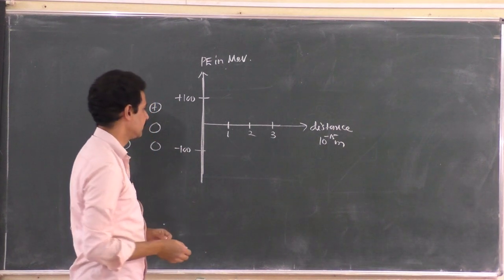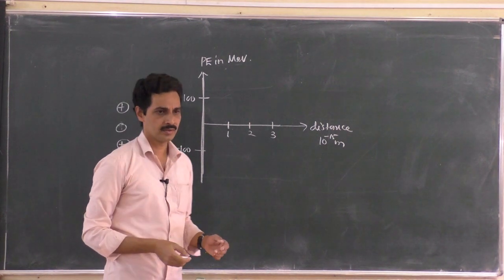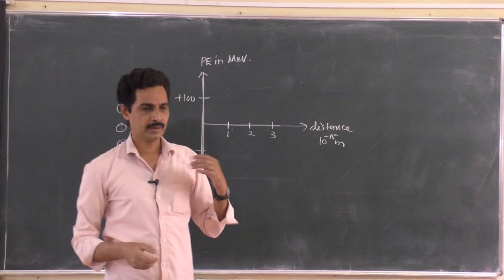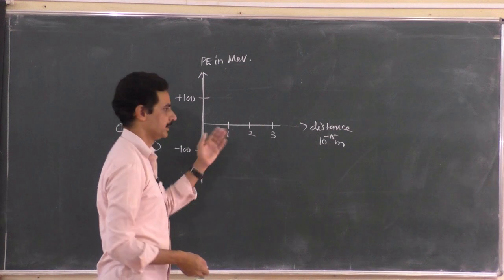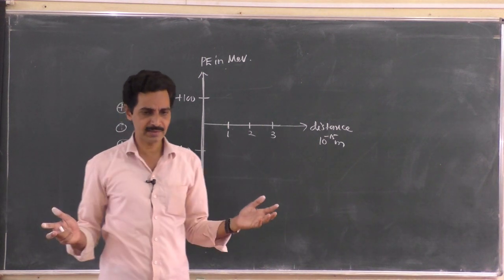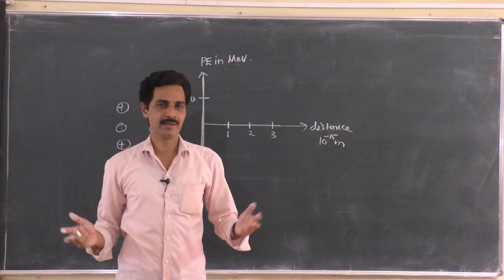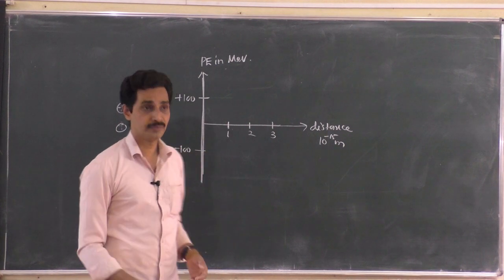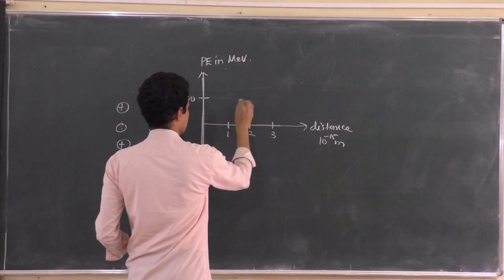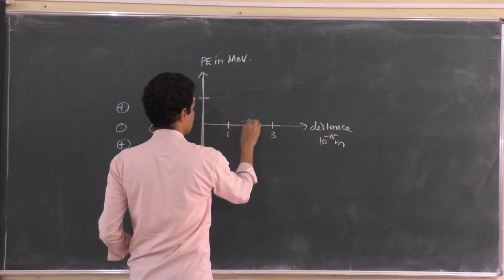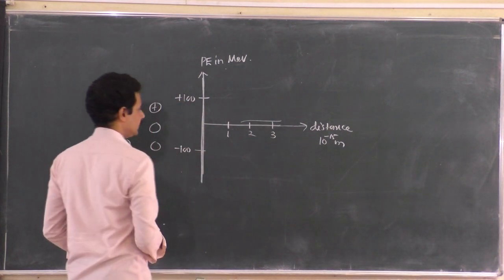Then you will find that the nuclear force drops to 0 if you go beyond 1 Fermi. Beyond 1 Fermi, that means outside the nucleus, the nuclear force is 0. So it is not a long range force, it is a very short range force. Beyond a certain range, it decreases to 0. So it will be somewhere here. And within 1 Fermi,